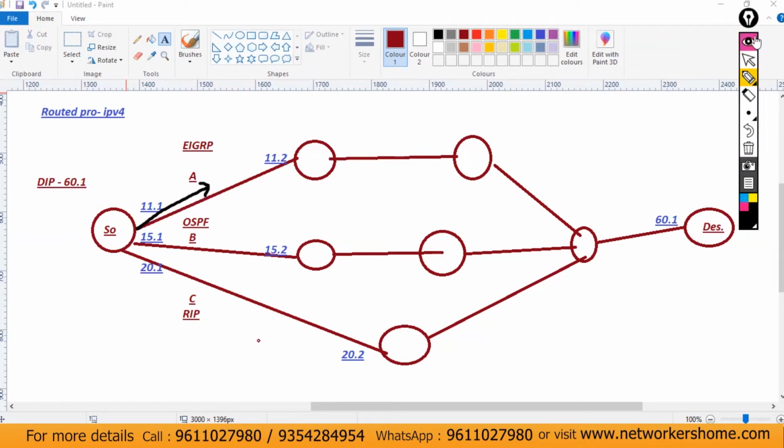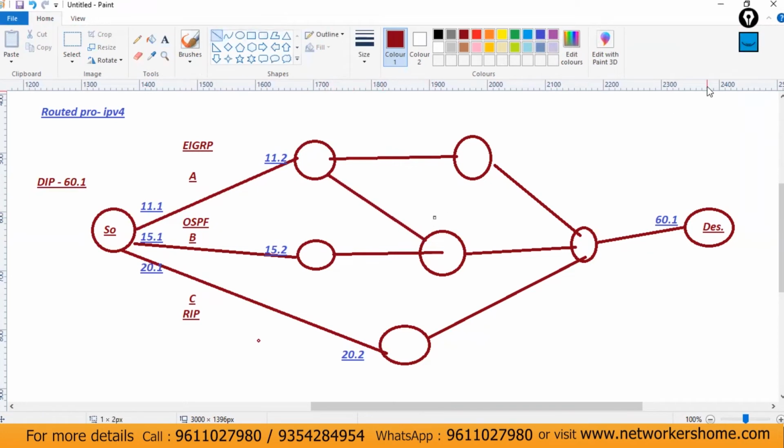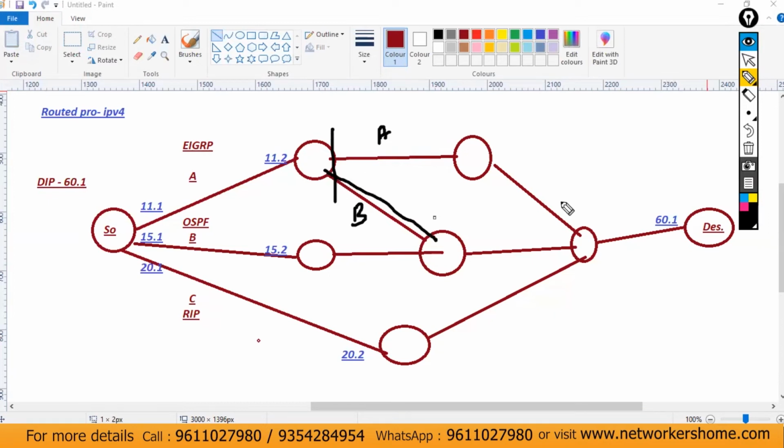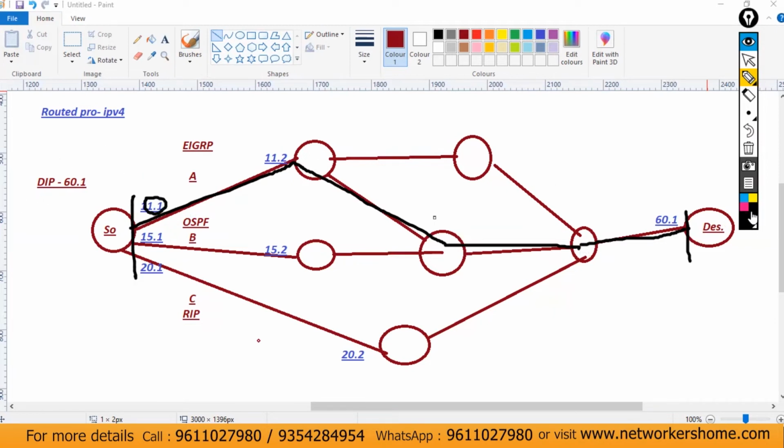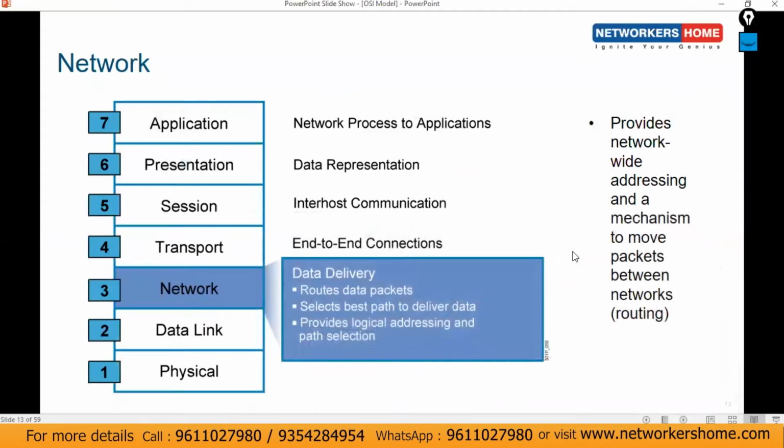Just for example, after that, further data will reach this router. And consider from this router again, we have 2 paths, path A and path B. So again, the router will decide which path is the best path on behalf of routing protocols. And then let's consider it will choose this as the best path. So first this router to this router, then this router, and this router, and finally reach the destination. So first of all, we need routed protocols, and after that the router needs a routing protocol to decide which path is the best path. All this kind of operation and process will happen at the network layer.